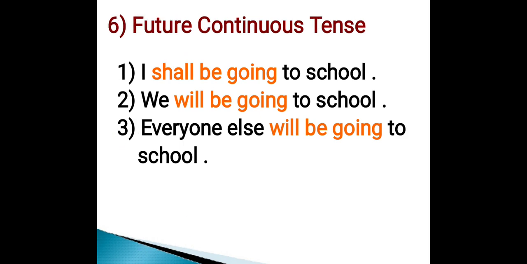Next type is future continuous tense, and the examples are: I shall be going to school, we will be going to school and everyone else will be going to school. In this way, students, we have studied 6 subdivisions of tenses of verb.